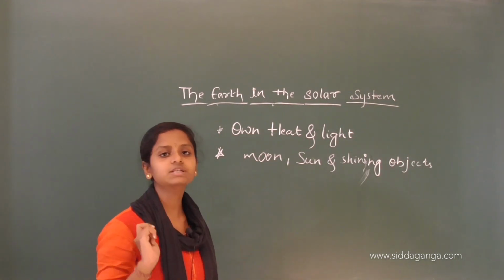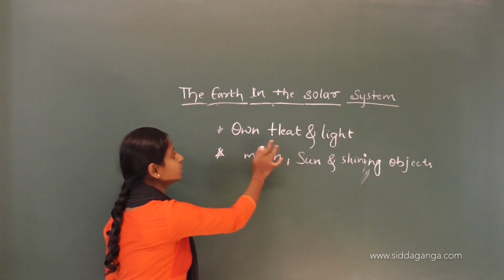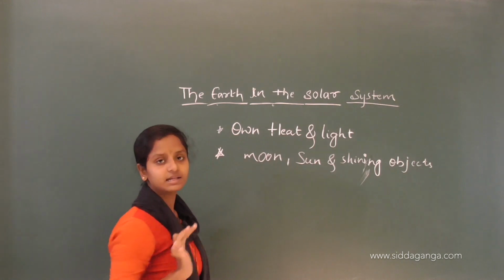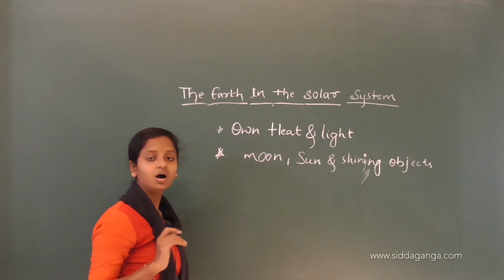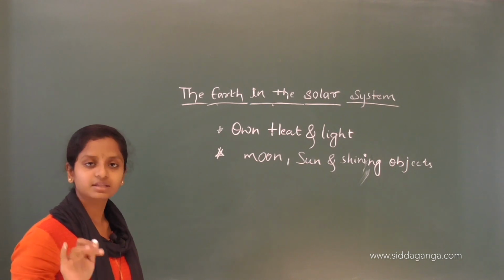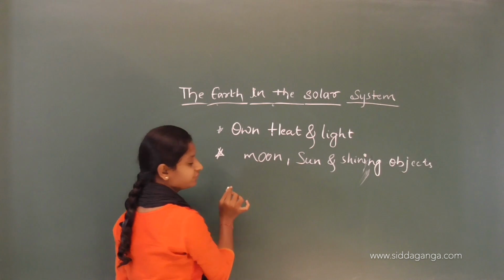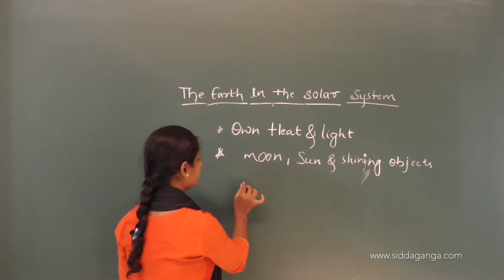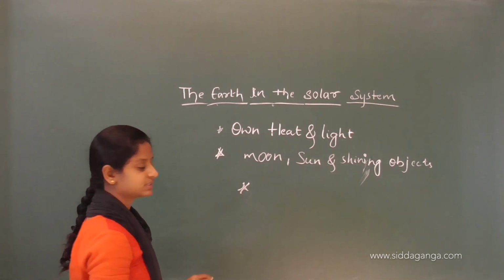But some of the celestial bodies will not have their own heat and light. Then how will they shine? They shine by the light which is emitted by the stars on the celestial bodies.